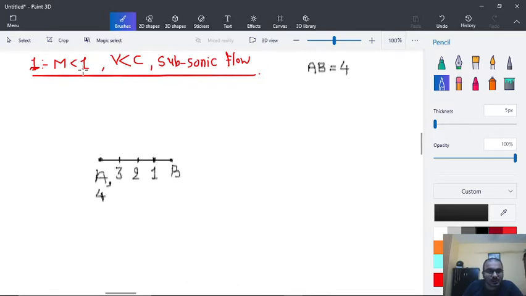As we have M less than 1, let us define the value of M to be 1 by 2. Then V upon C is equal to 1 upon 2, so the value of V will be C upon 2.